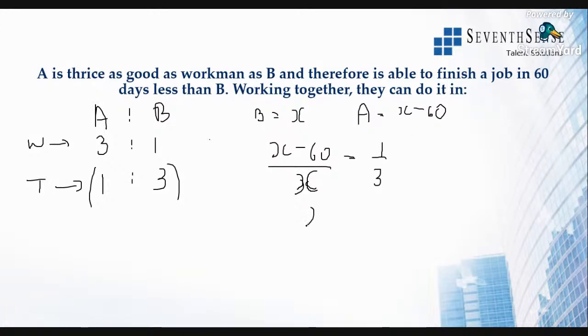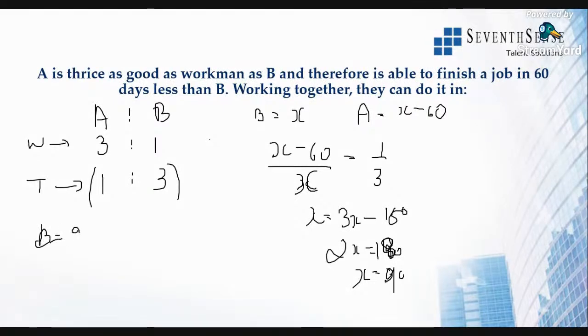Find out x. So x minus 60 is equal to x by 3, so 3x minus 180 is equal to x. Sorry, 3x minus x, so 2x is 180 here, and x is equal to 90. All right. So this means that B takes 90 days to finish the work and A takes x minus 60, so 90 minus 60 is 30 days to finish that work. All right, this is the time.